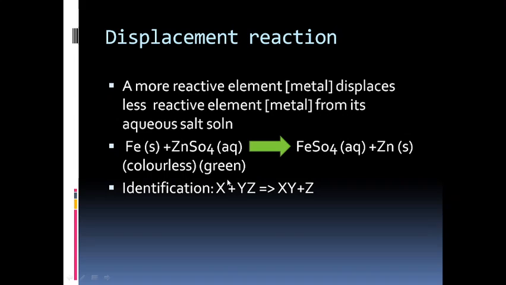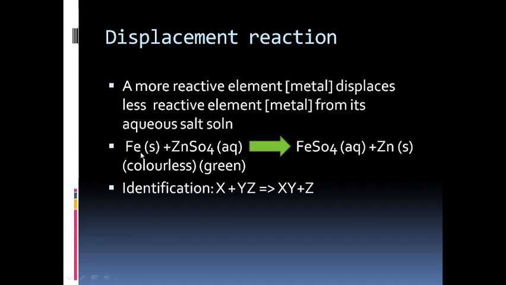Here you can see at the reactant side, one reactant is X and another one is YZ. So here Y is displaced from its place. You can see first it was over here and now it is with X, so it gets displaced. So the name is displacement reaction. From here we can say that the reactivity of X is greater than Z.